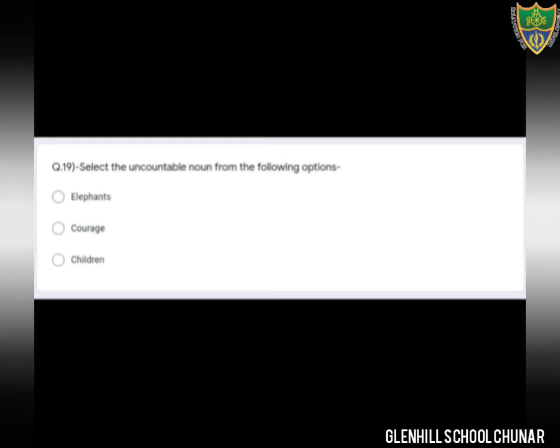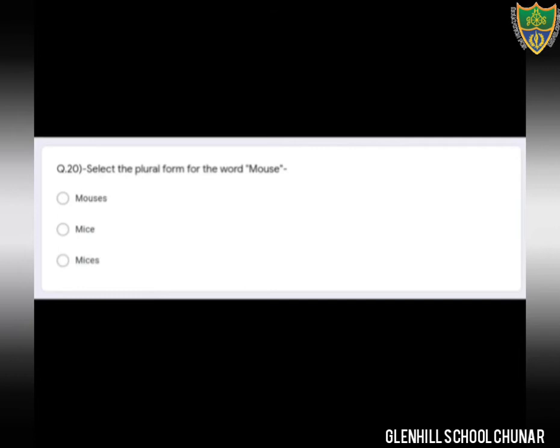Okay students, come to the next question, question number 20. What is question number 20? Select the plural form for the word mouse. Dear students, you all know that the word mouse is singular, and what would be the plural of that?